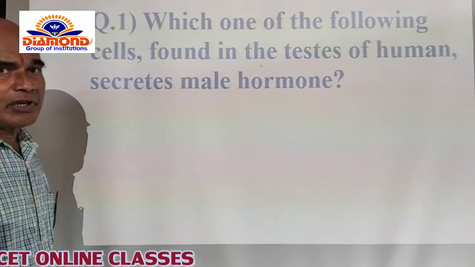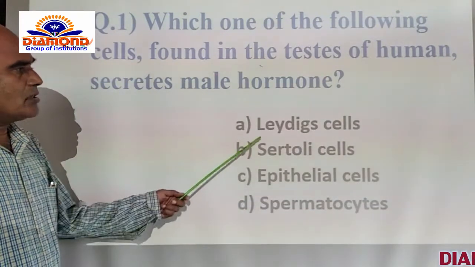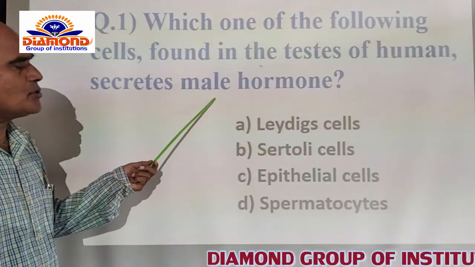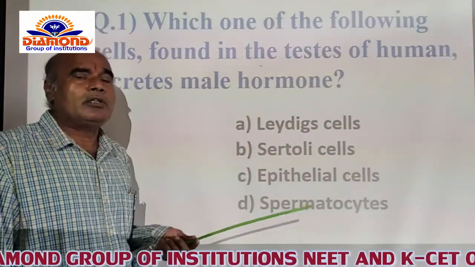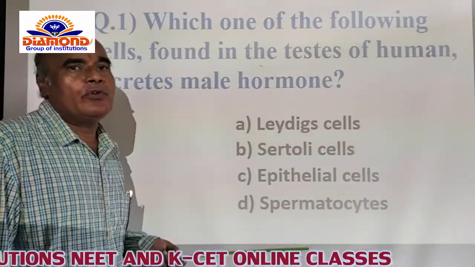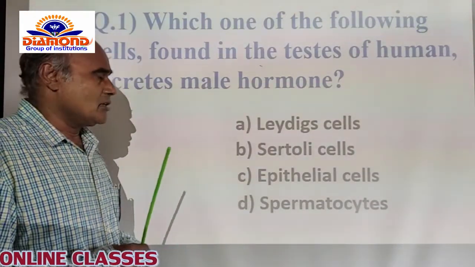The options are given like this. A option, Leydig cells. What I said, the Leydig cells are the correct cells which are present in the testis to secrete the androgens or testosterone. Testosterone is also called the male sex hormone, which helps to develop the male secondary sexual characters.